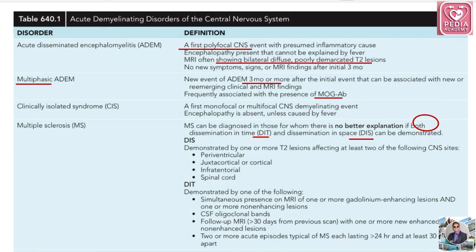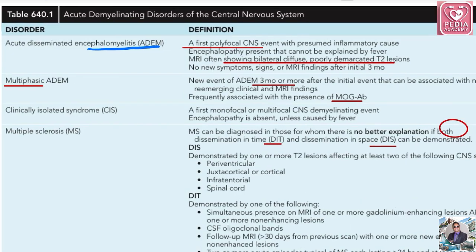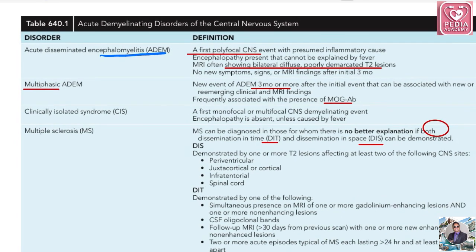So we'll spend some more time on this table understanding what it means. Okay, so ADEM, acute disseminated encephalomyelitis, most probably you have seen this. This is a first polyfocal event with presumed inflammatory origin.